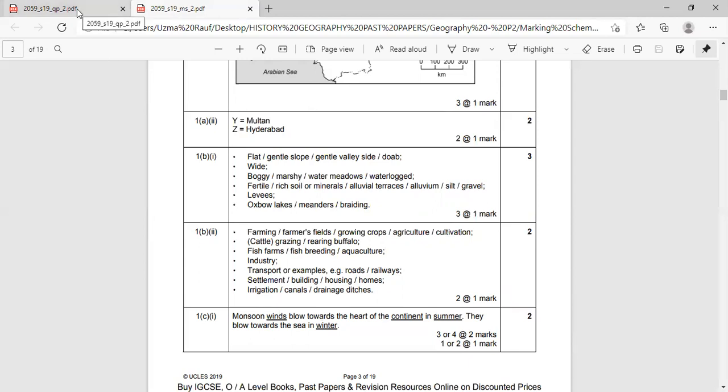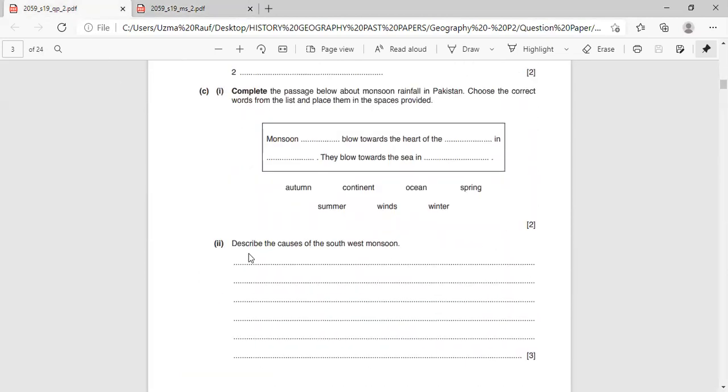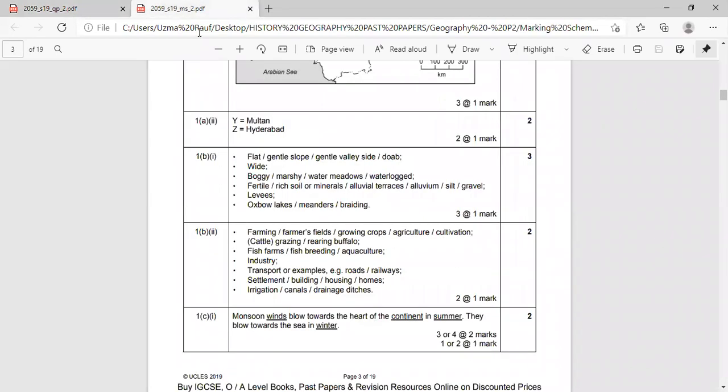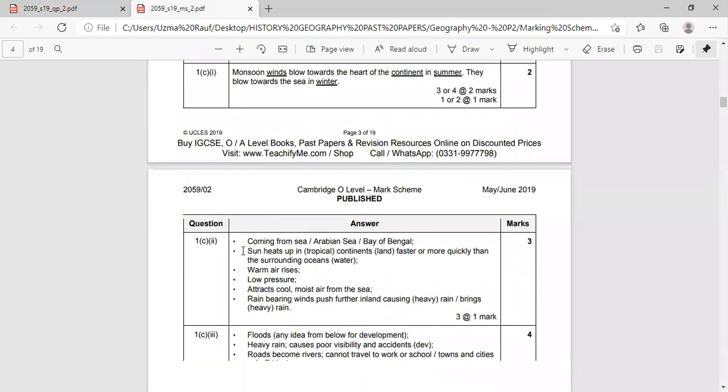Now comes the next. Describe the causes of the southwest monsoon. It means that you are giving the process of development of southwest monsoon. That is, how this southwest monsoon develops, we will discuss its 3 processes here. Right? Look at this. The processes are given here.